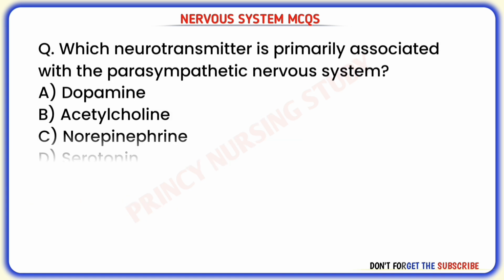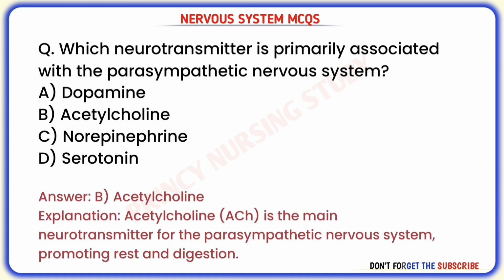Next question. Which neurotransmitter is primarily associated with the parasympathetic nervous system? Correct answer is B. Acetylcholine. Acetylcholine, ACh, is the main neurotransmitter for the parasympathetic nervous system, promoting rest and digestion.